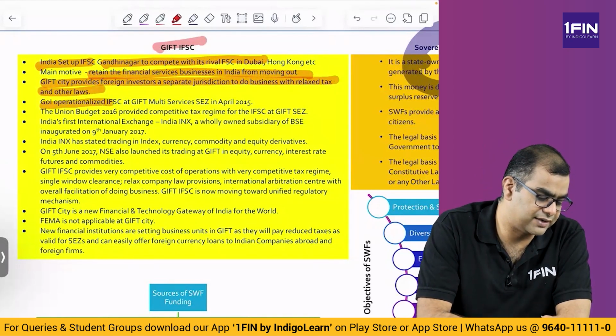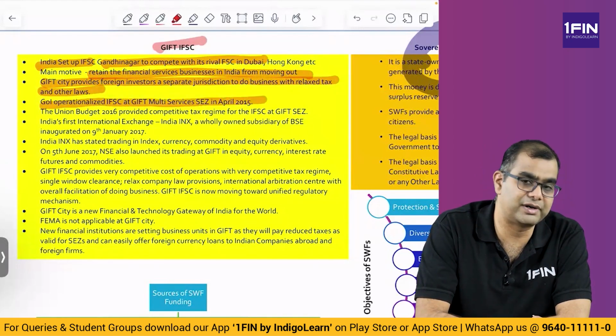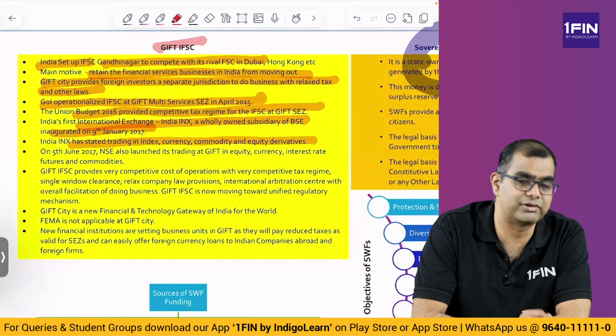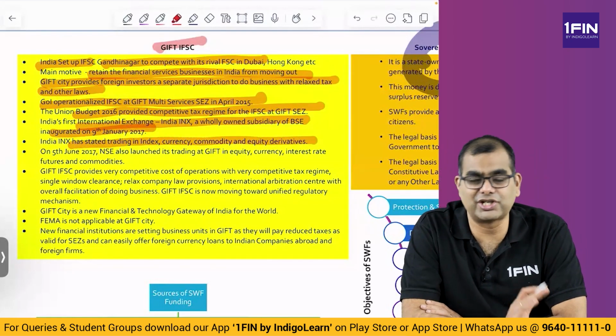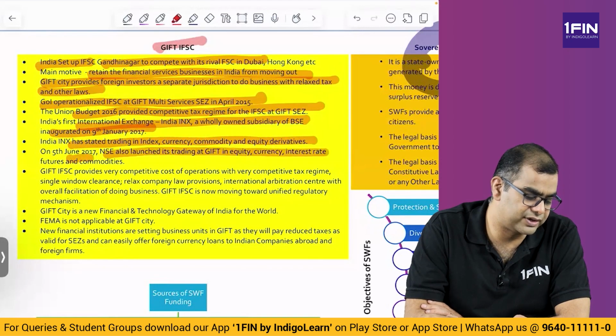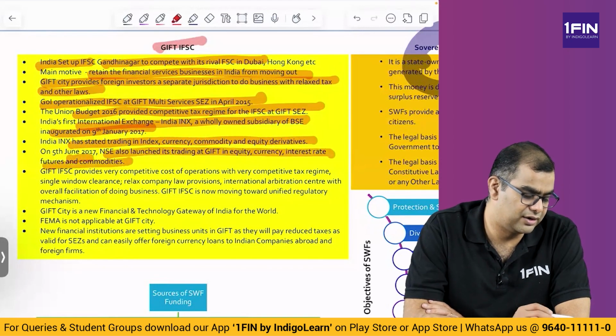Government operationalized IFSC at GIFT multi-service SEZ in April 2015. The Union Budget provided a competitive tax regime for IFSC at GIFT SEZ. India's first international exchange, India INX, a wholly owned subsidiary of BSE, was inaugurated on 9th January 2017, and INX has started trading in index, currency, commodity and equity derivatives. So, we have also set up an exchange there, which is doing all of this. On 5th June 2017, NSE also launched its trading at GIFT in equity, currency, interest rate and futures in commodities.